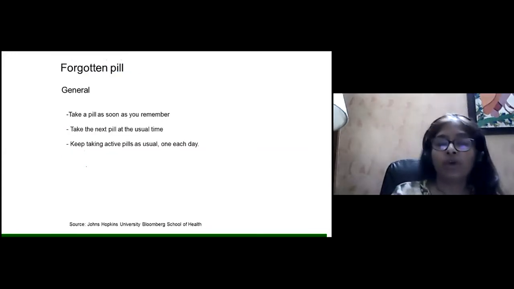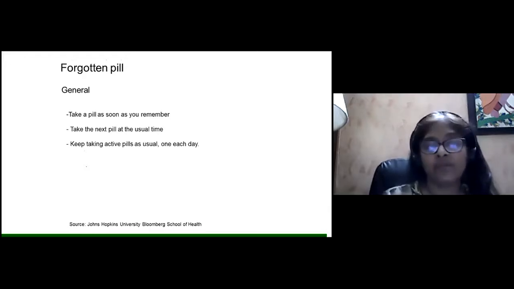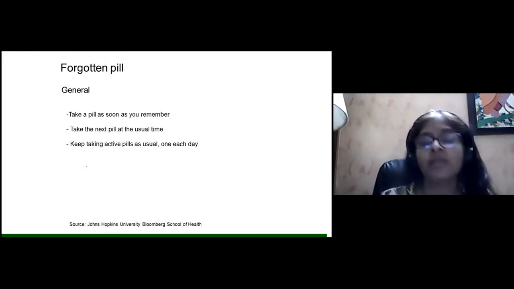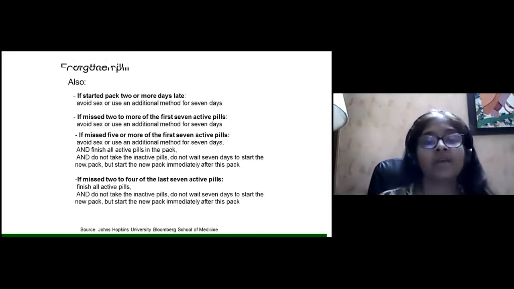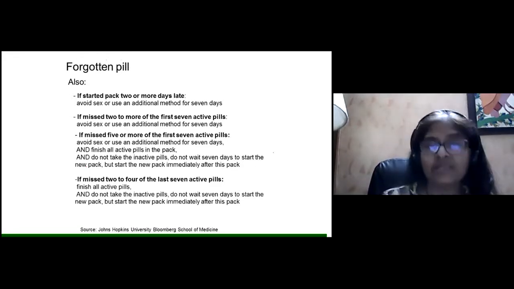Now, what about forgotten pills? Suppose a patient has forgotten to take a pill. So what do we tell the patient? Take the pill as soon as you remember and take the next pill at the usual time. And we have to keep taking the pills as usual, one each day. Now, what if she started the pack 2 or 3 days late? Either avoid sex or use an additional method for 7 days.